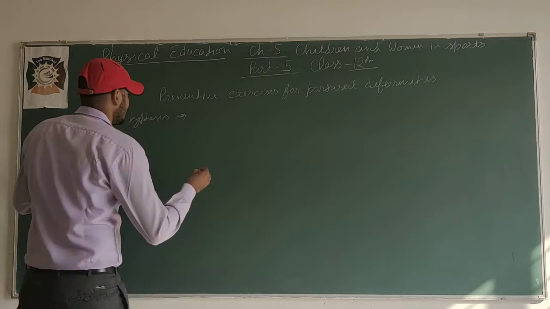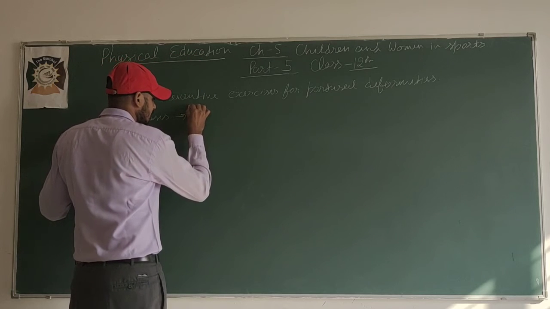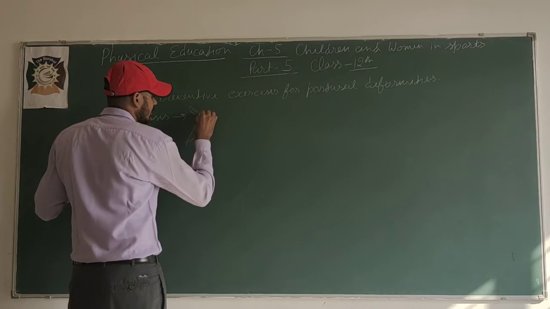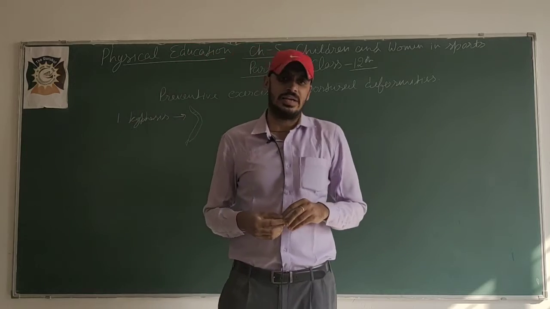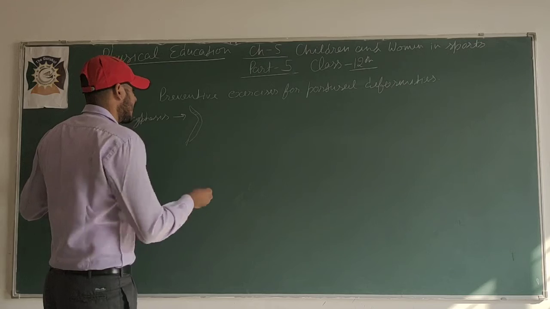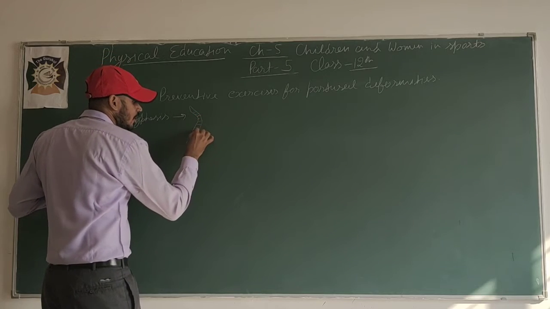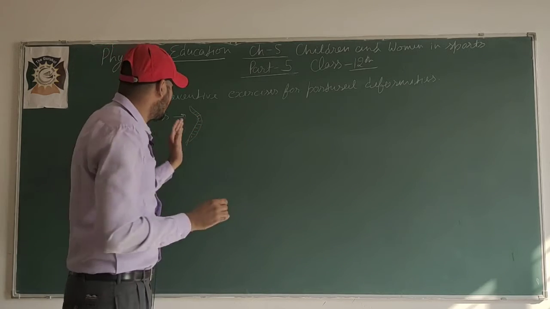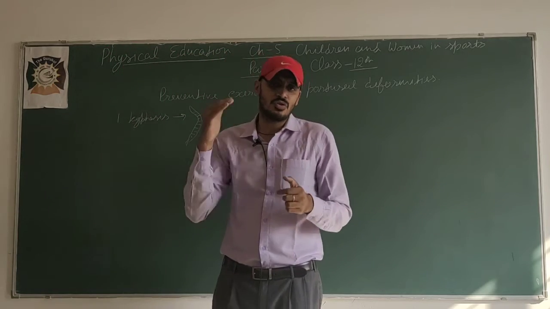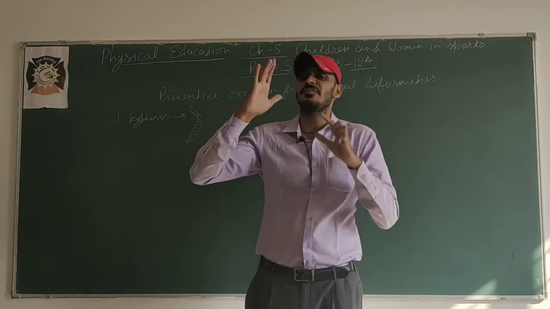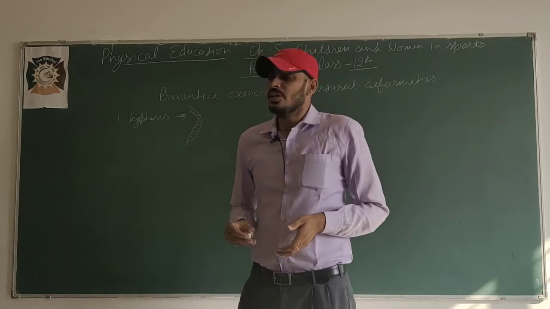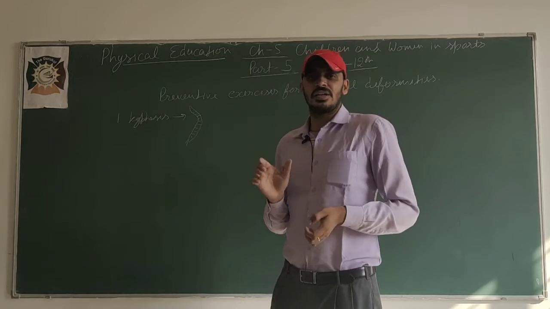Kyphosis, you know, is a spinal curvature in the back which comes outside, on the back side. So when we are talking about the preventive exercise of kyphosis, keep this in mind. At first you have to imagine what kyphosis is, which type of curve takes place in our spinal cord. So how can we correct it?